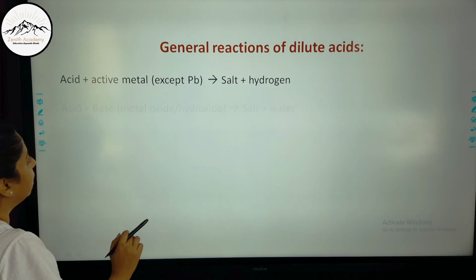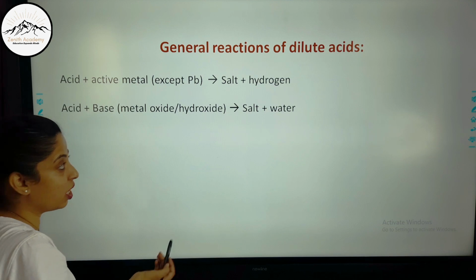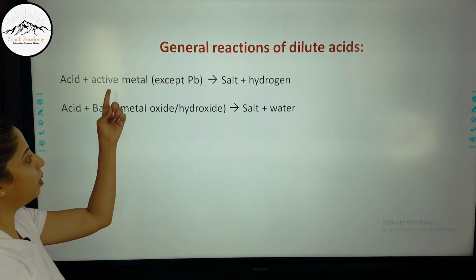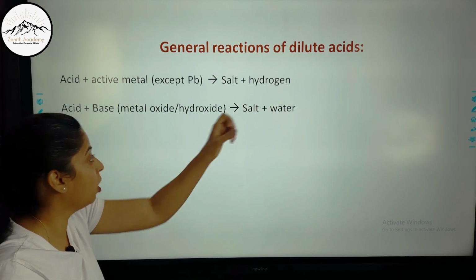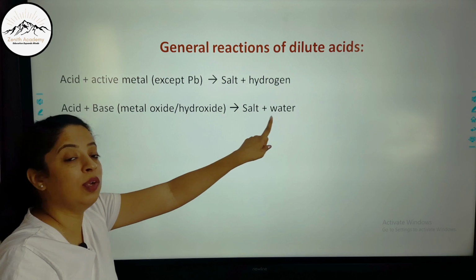Now acid plus base, that is metal oxide or metal hydroxide, forms salt and water. So in the first case, when there is only metal, it will form salt and hydrogen. Now when there is metal oxide or metal hydroxide, it will form salt and water.